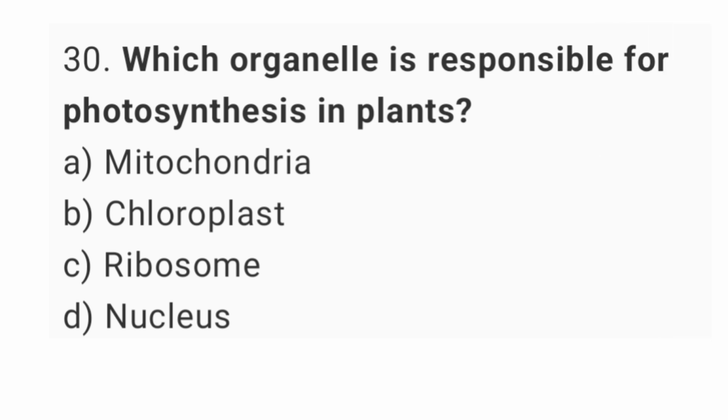Question number 30. Which organelle is responsible for photosynthesis in plants? The right answer is option B, chloroplast.